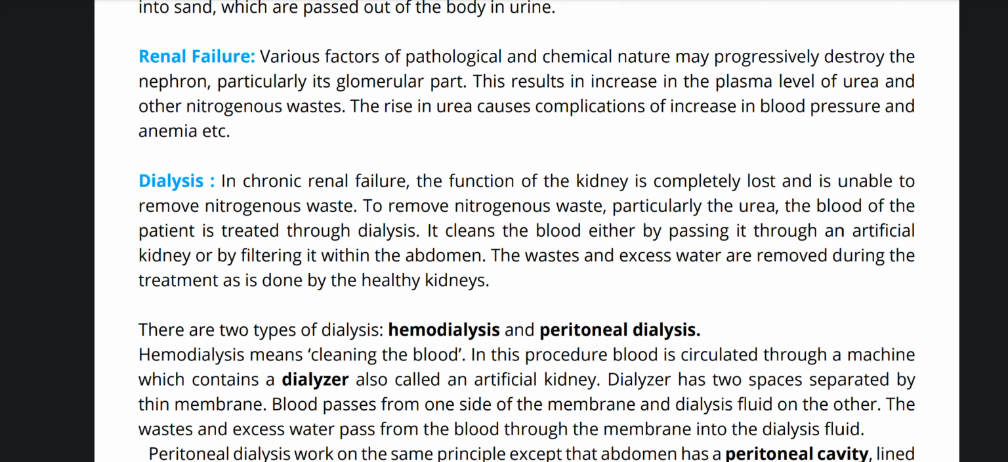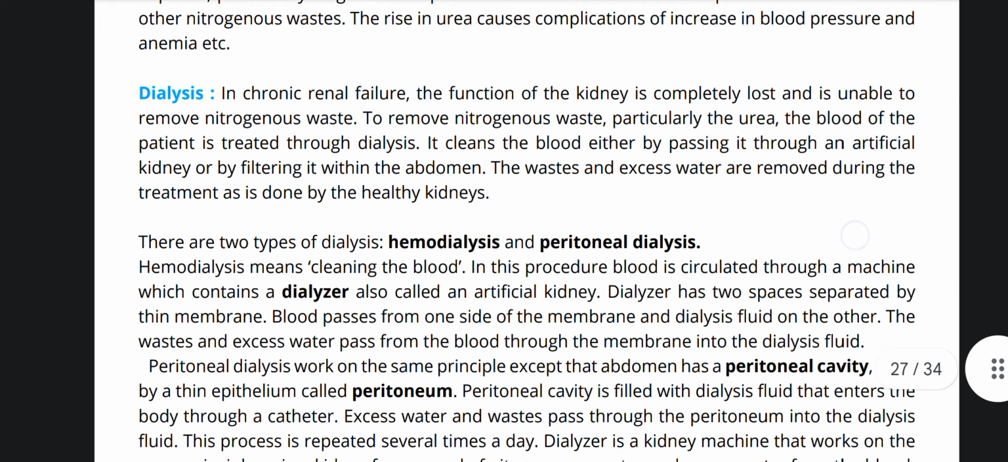Renal failure. Various factors of pathological and chemical nature may progressively destroy the nephron, particularly its glomerular part. This results in an increase in the plasma level of urea and other nitrogenous wastes. The rise in urea causes complications such as increase in blood pressure and anemia, etc.